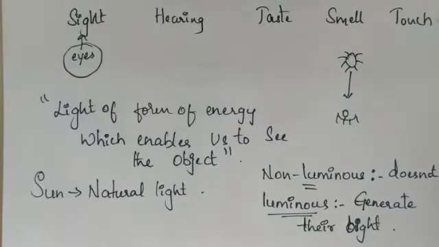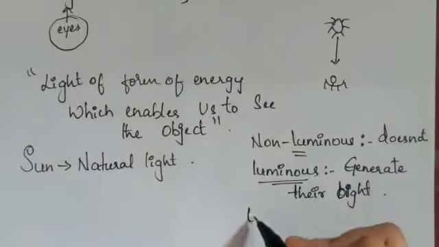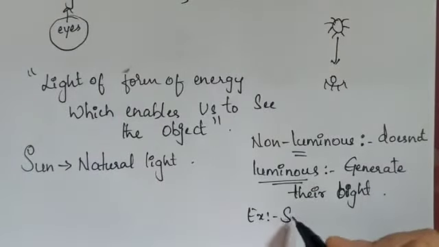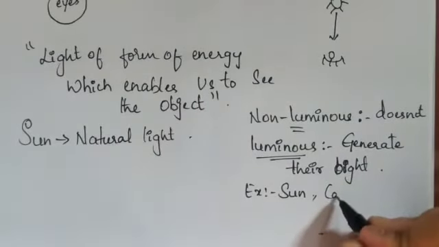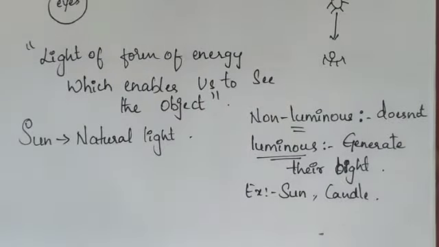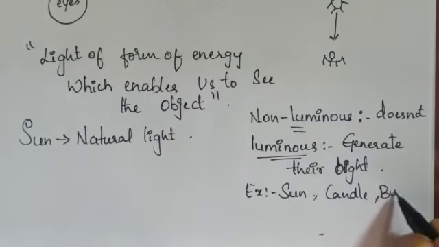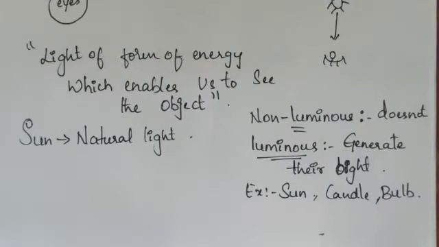An example of a luminous object is the sun, which is the major example, and the candle is another example. The bulb is also an example of a luminous object because they generate their own light.